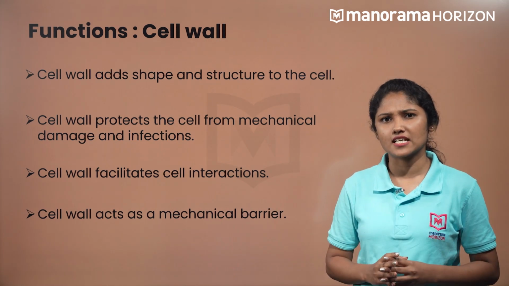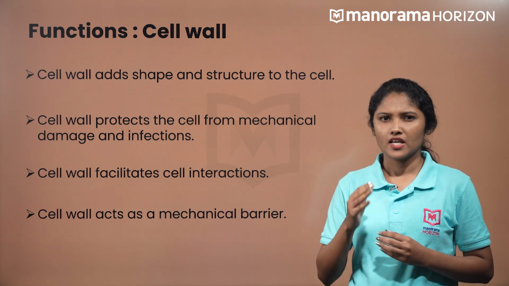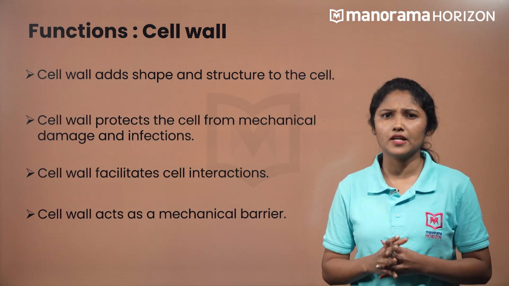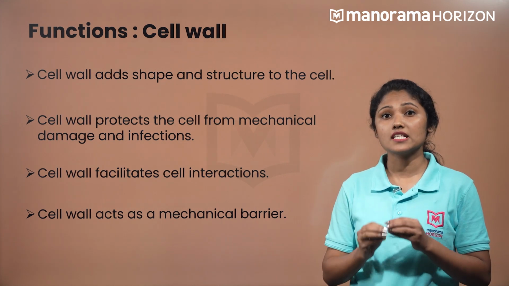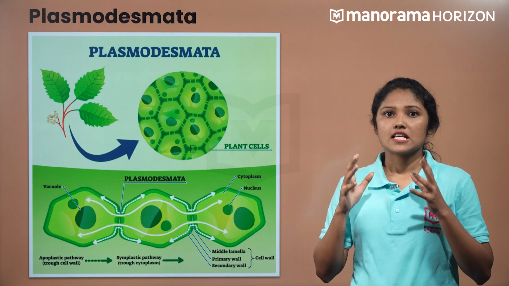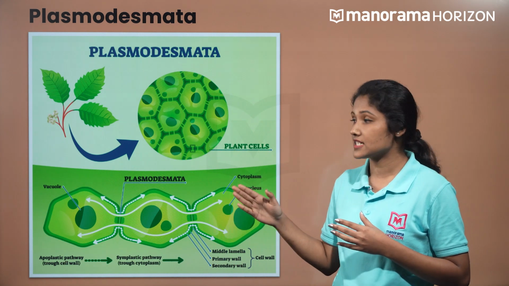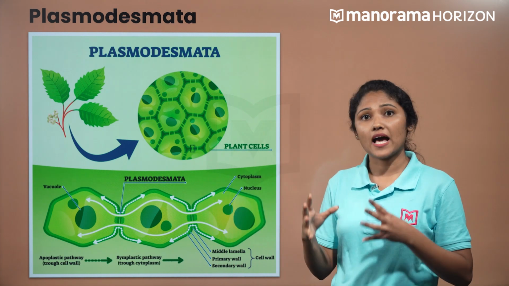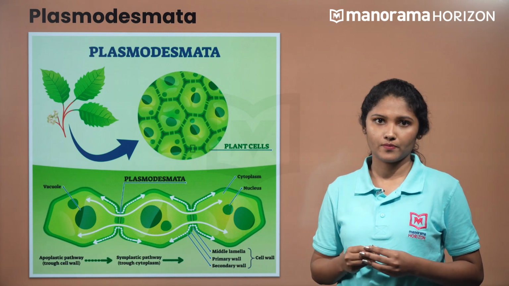We have just discussed the plasma membrane being selectively permeable. Can you tell me about the permeability of the cell wall then? Well, the cell wall is permeable. Sometimes the plasmodesmata may traverse the cell wall and the plasma membrane connecting the cytoplasm of the neighboring cells.